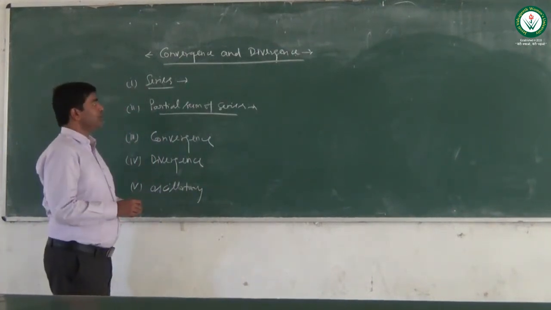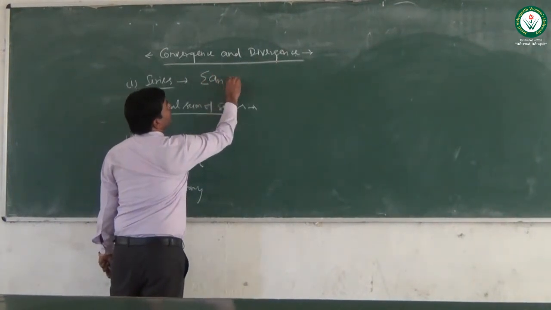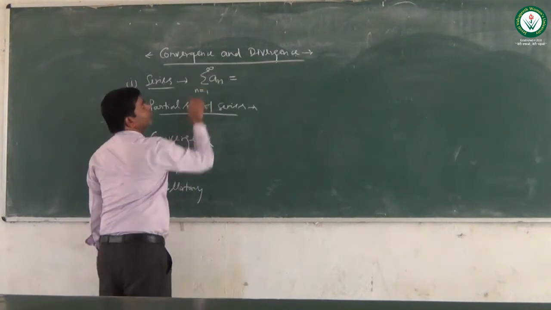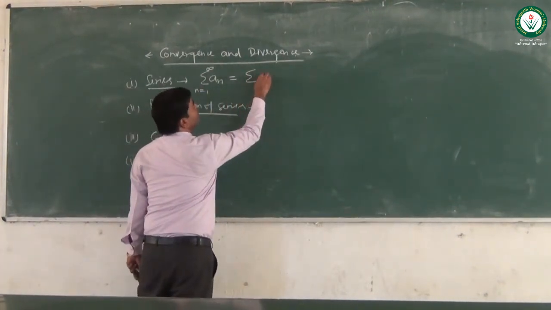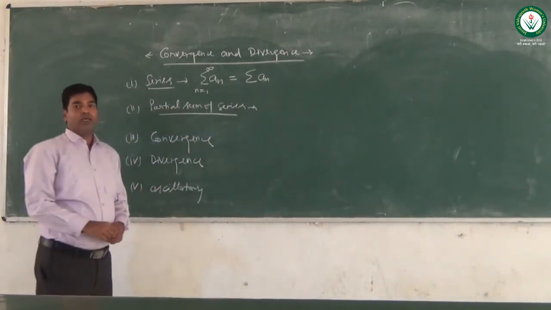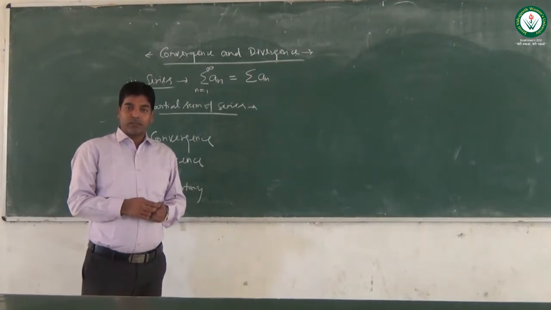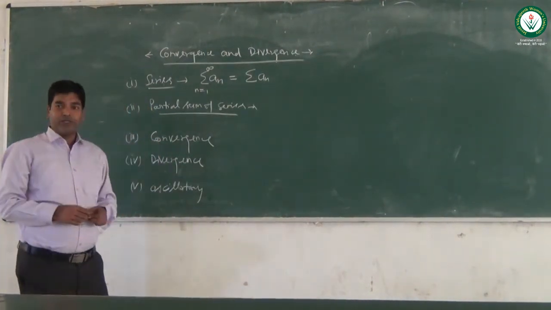The series is represented as summation an, which can be written as summation n equals 1 to infinity, or simply summation an. The sum of all terms of a sequence is known as a series.